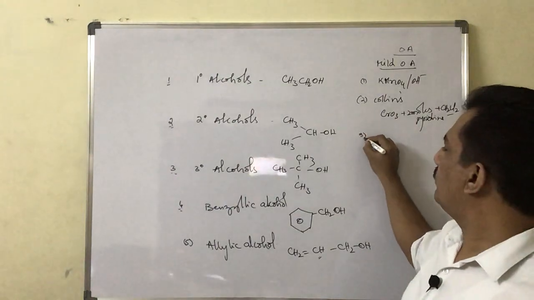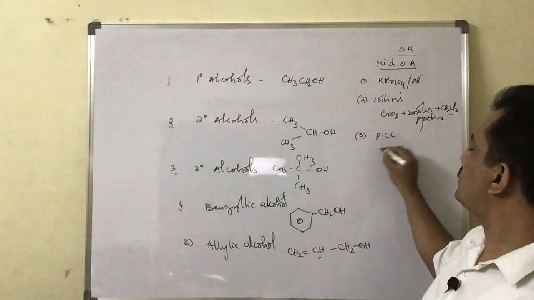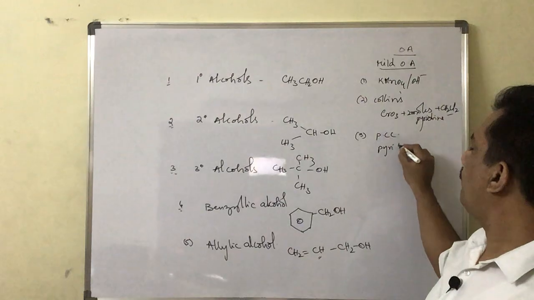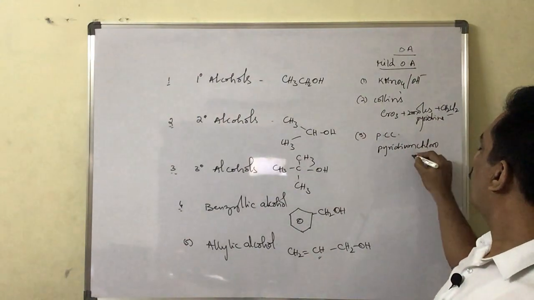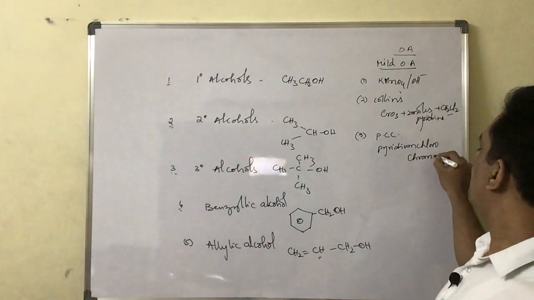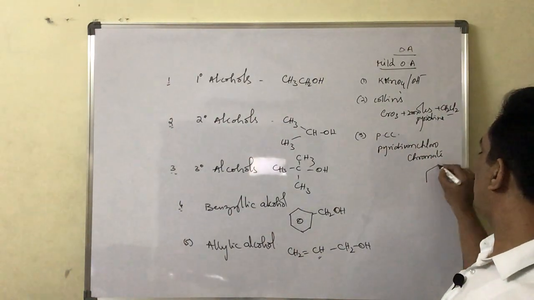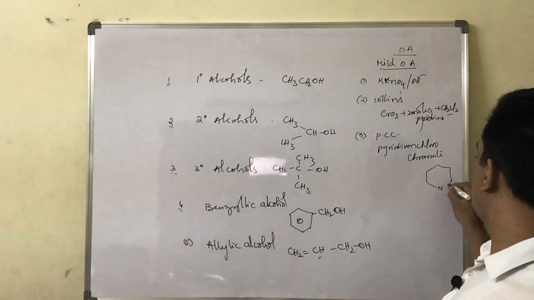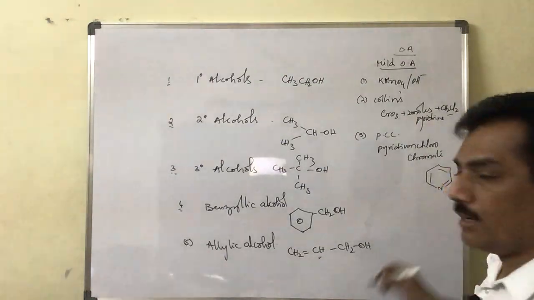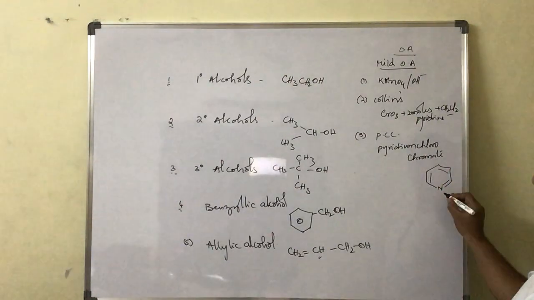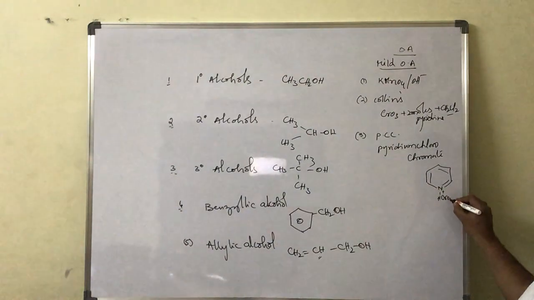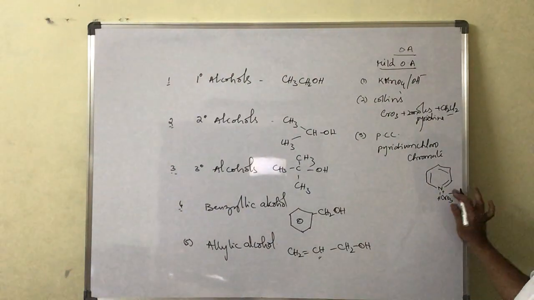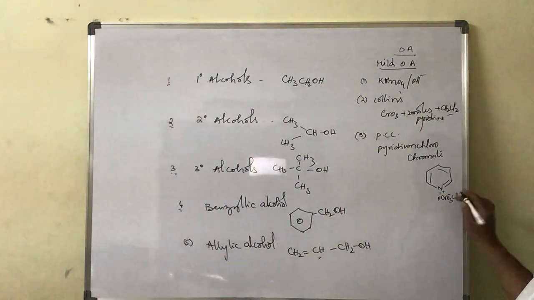And then third one, PCC. PCC is pyridinium chlorochromate. Pyridinium you already know, this is a benzene-like structure with one of the carbons replaced by NH, and this is now with plus CrO3 and Cl minus.